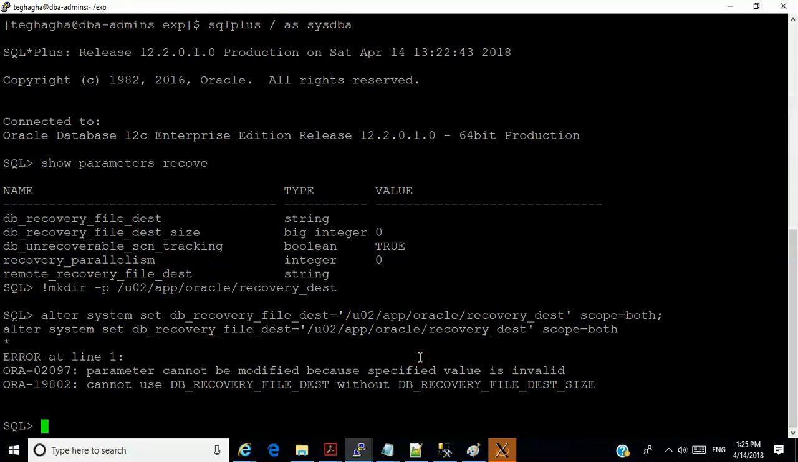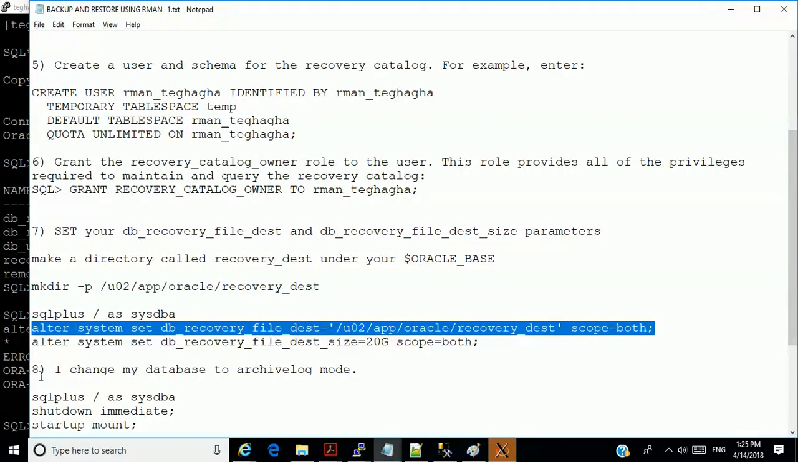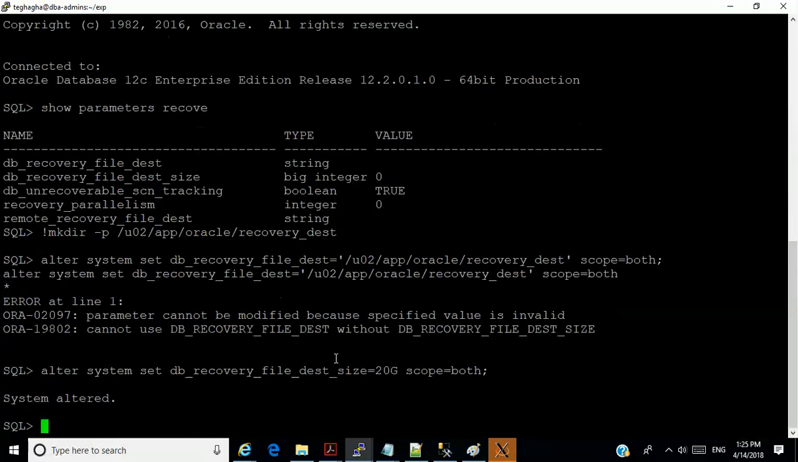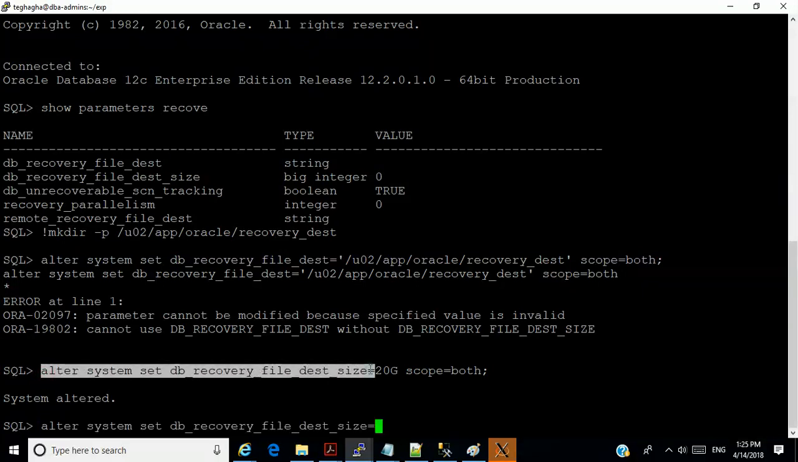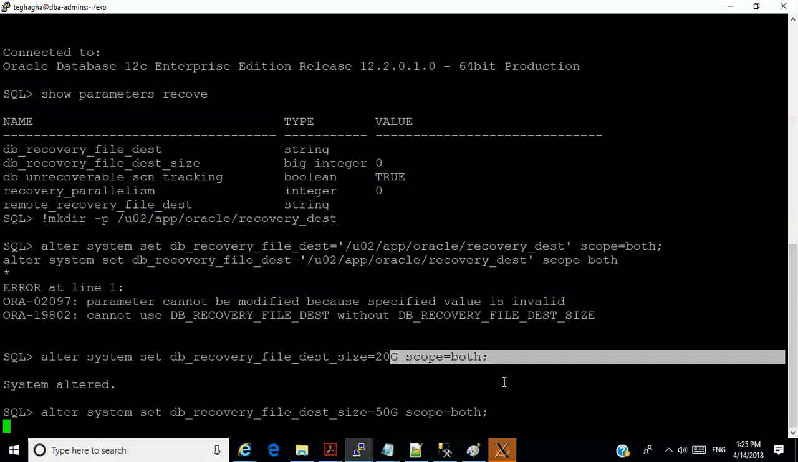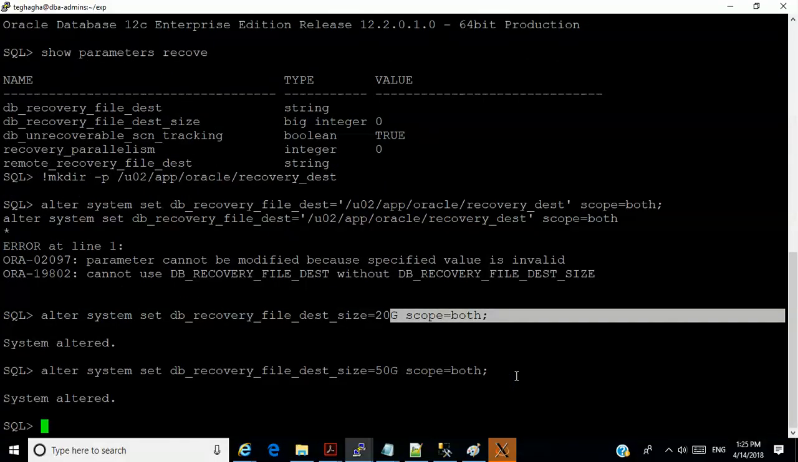It tells me that the parameter is not valid. Okay, it tells me I have to put the size first. Okay, it's all right. So I'm going to set the size to 20 gigabytes. Or let me just make it a bit bigger. Let me make it 50 gigabytes. Remember that if this thing gets full, if you get to 50 gigabytes of the space occupied with backups or whatever, your database will stop. So you have to be very careful how you manage the space.